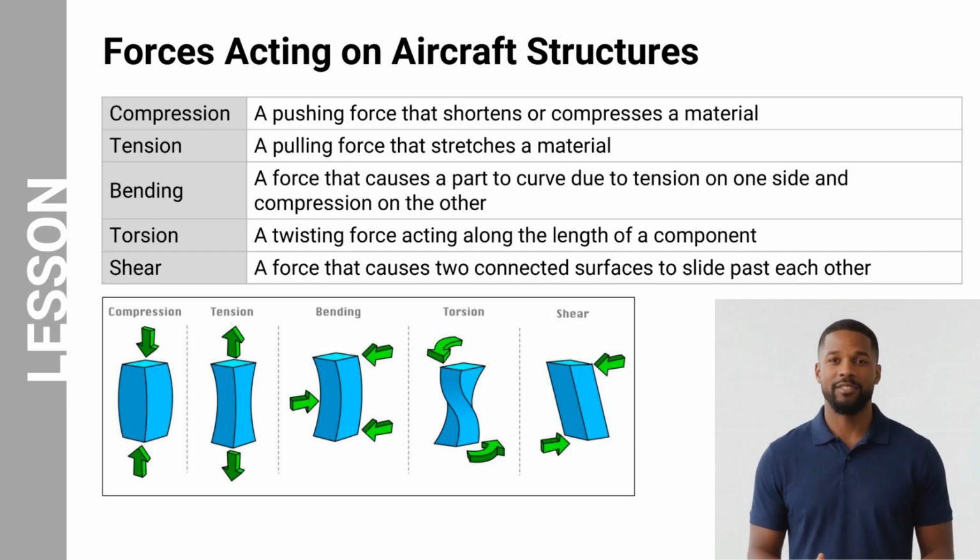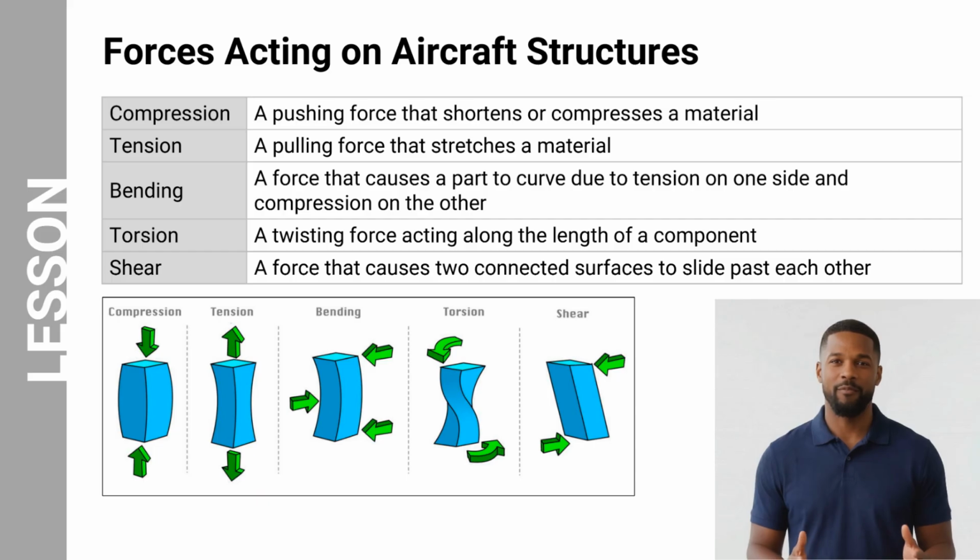Tension is the opposite type of force. It is a pulling force that stretches a material. Aircraft cables and structural members often experience tension loads. Bending occurs when a component curves because one side is in tension while the opposite side is in compression.